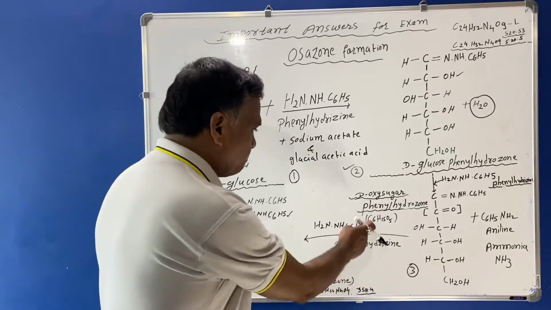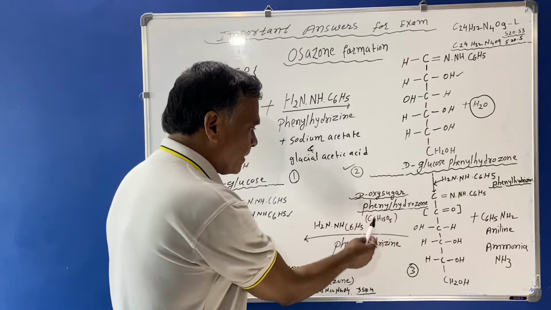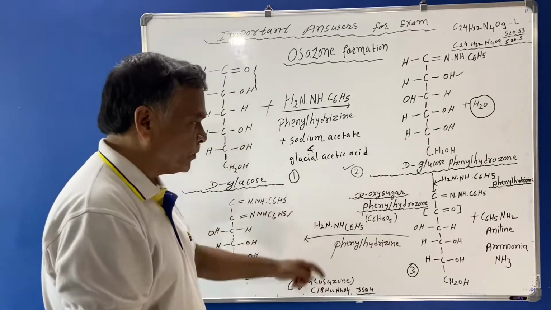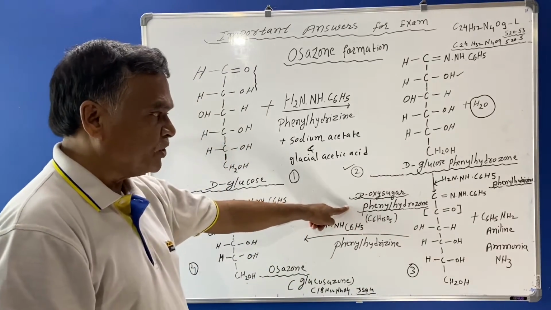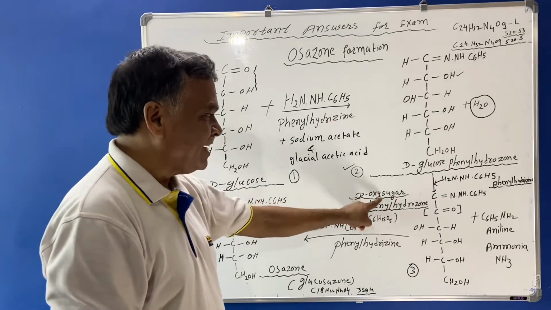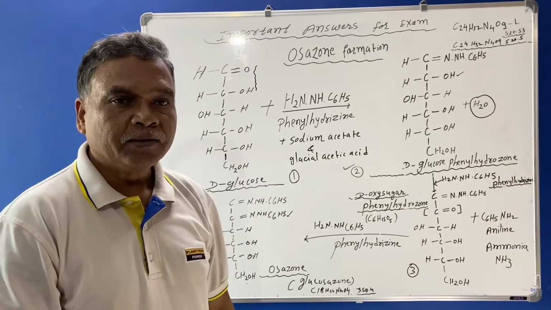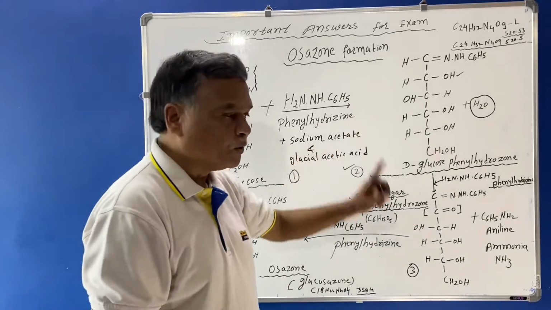This gives rise to the third compound, known as deoxy sugar phenylhydrazone. The word deoxy means removal of one oxygen from the sugar.